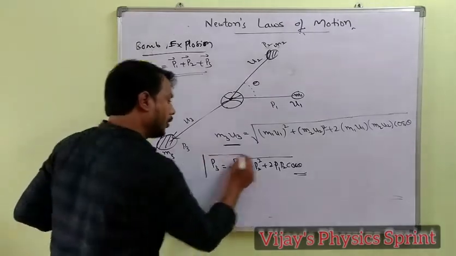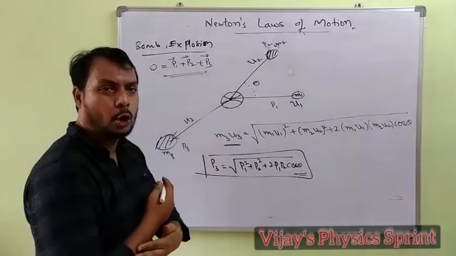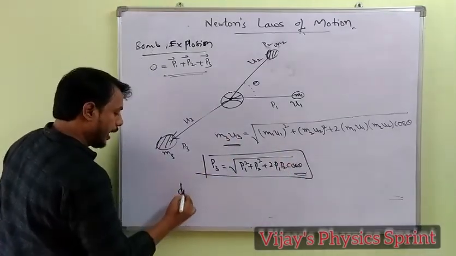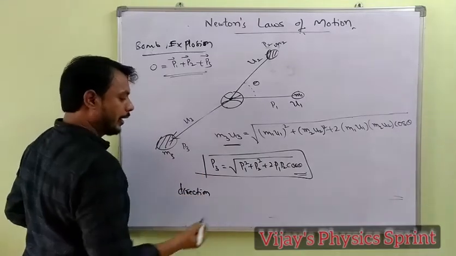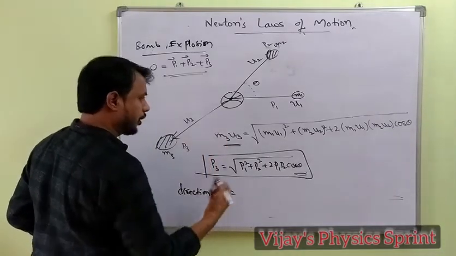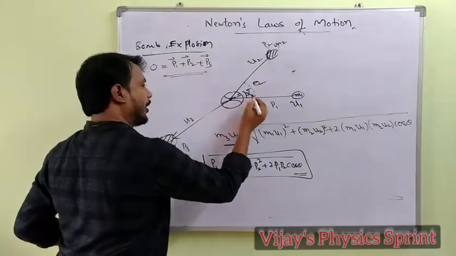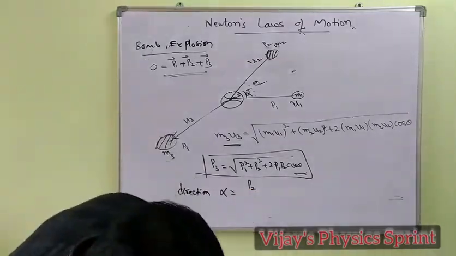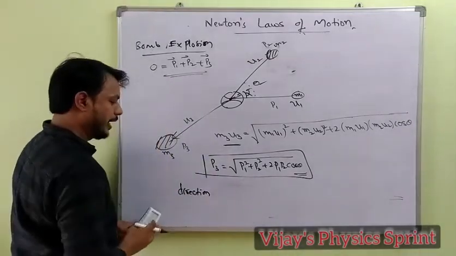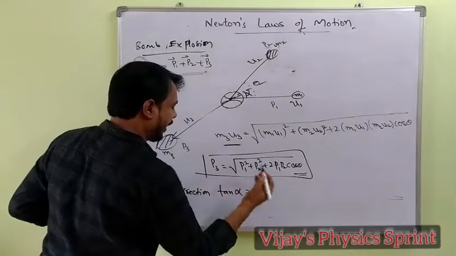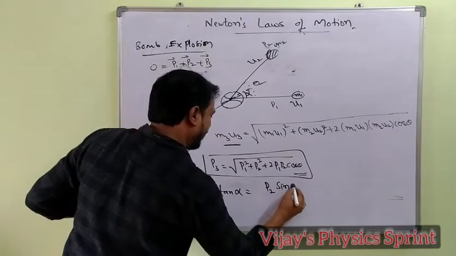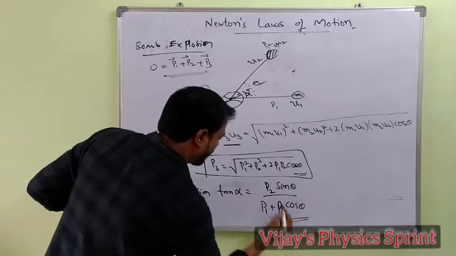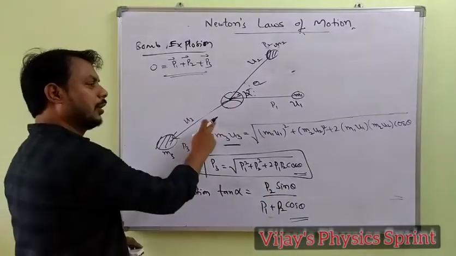So the magnitude of the third piece becomes P3 equal to root over P1 square plus P2 square plus 2 P1 P2 cos theta. This is the magnitude. And the direction, alpha, is the resultant direction with the first piece. Here we can write tan alpha equal to P2 sin theta by P1 plus P2 cos theta. So this is the resultant direction of the third piece.